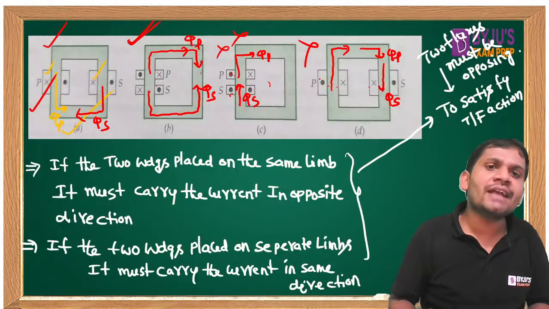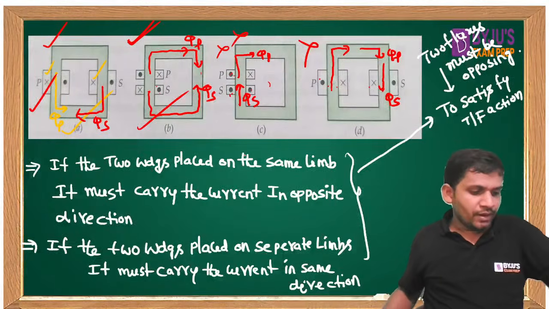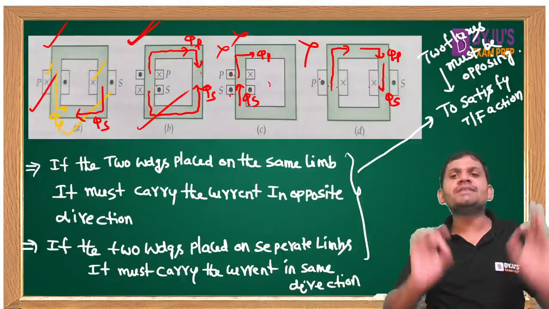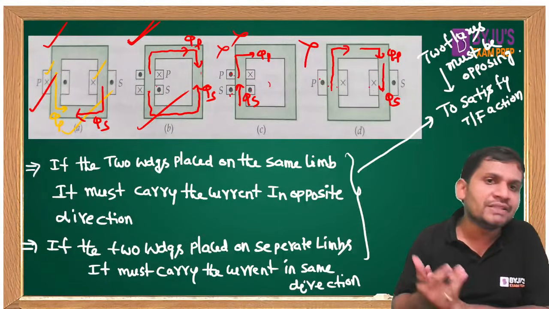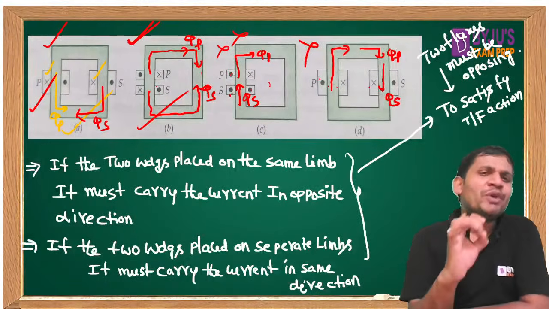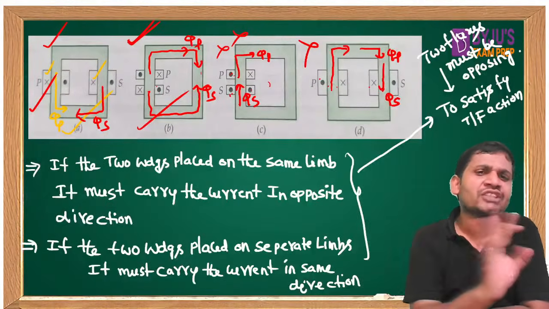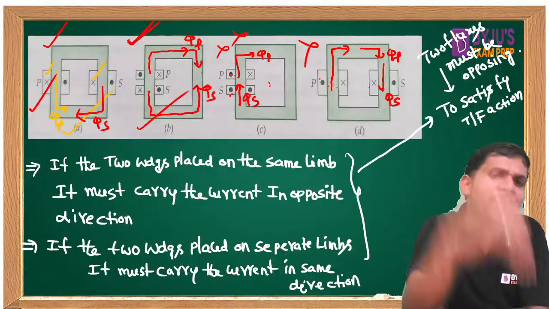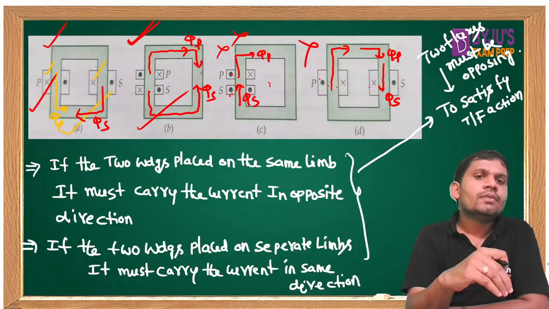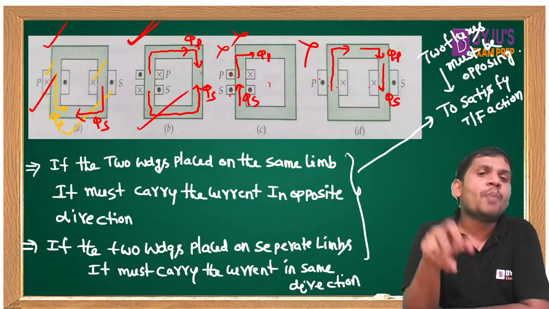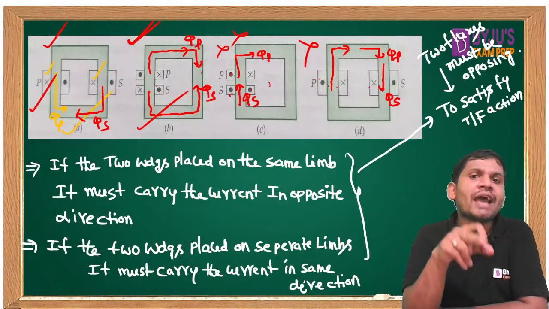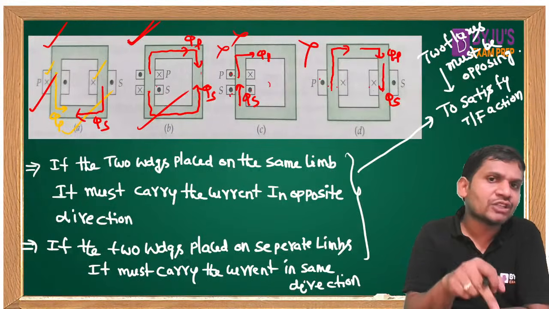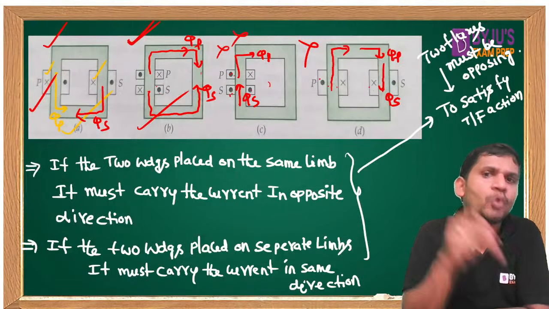Then A is correct, B is correct, students. Not A and D, sir. A and B are correct. Simply remember, students, no need to check all these flux directions. If the two windings are placed on the same limb, they must carry the current in the opposite direction.